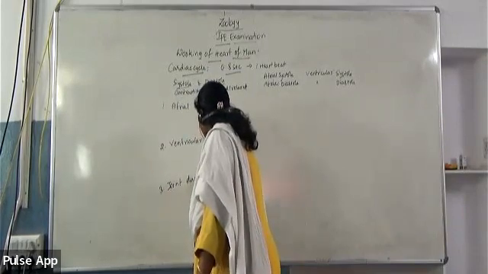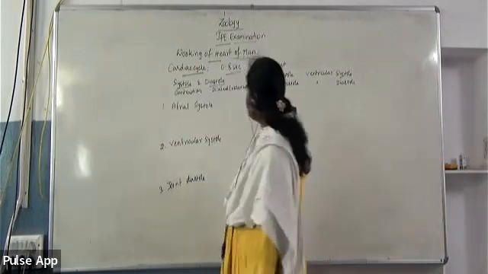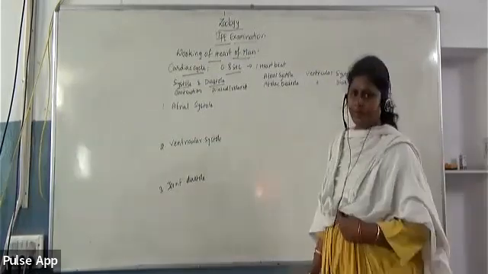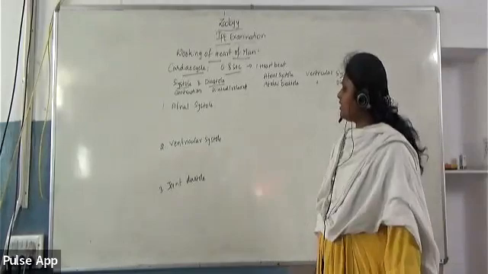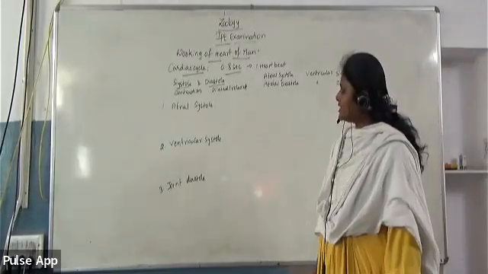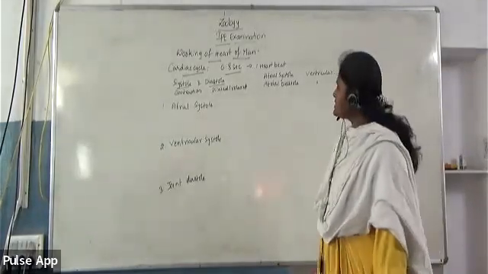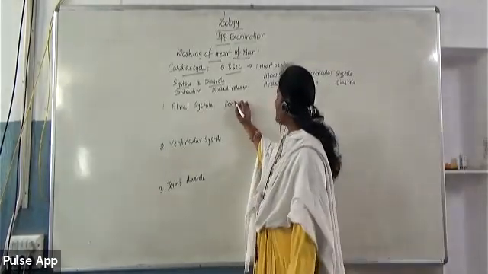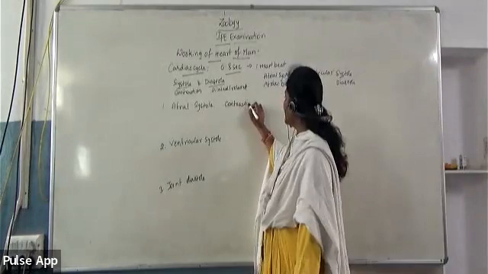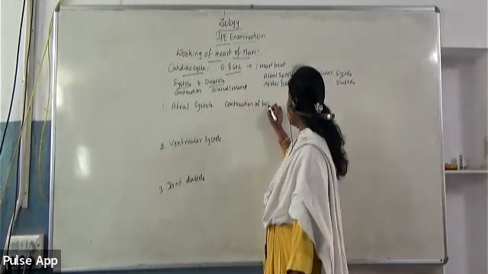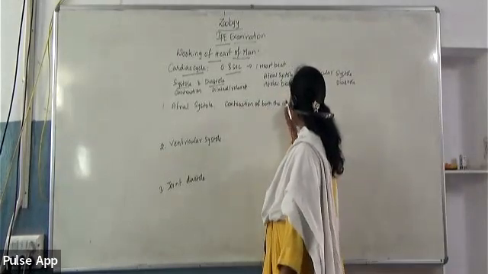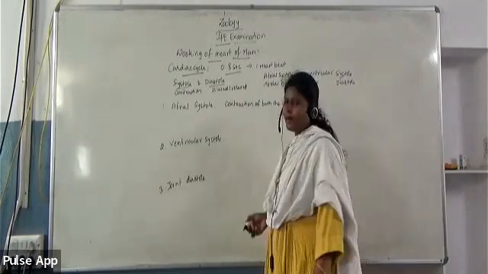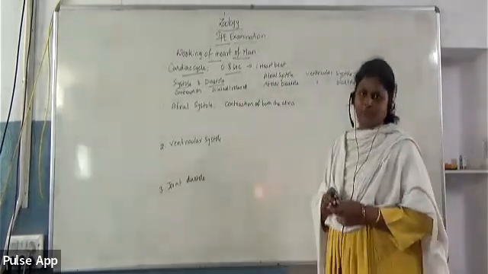So what is atrial systole? The name itself indicates that it includes contraction of both the atria, that means the right atrium and the left atrium, in order to pump the blood into the ventricles.